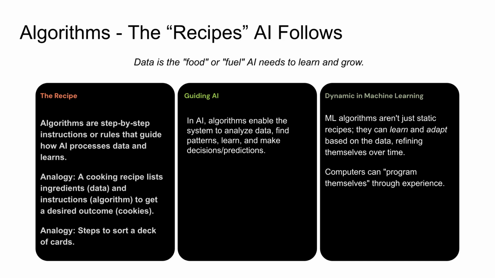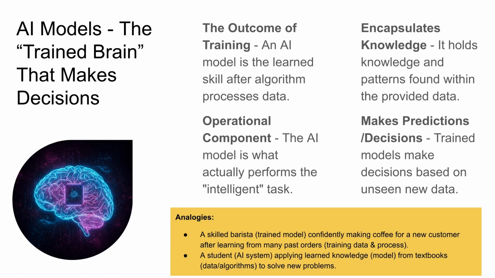While the recipe analogy is good for understanding fixed instructions, algorithms in machine learning are often more dynamic. Many ML algorithms are designed not just to follow a static recipe, but to learn and adapt based on the data they process. So the recipe can refine itself over time. This dynamic nature, where computers can essentially program themselves through experience, is a core strength of modern AI.